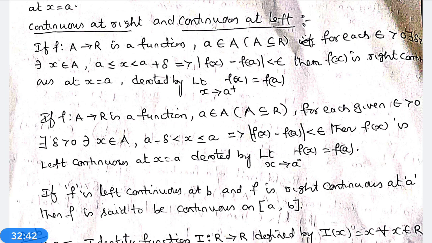Next one, if f is left continuous at B and f is right continuous at A, then f is said to be continuous on the closed interval AB. Next, fifth point. Show that the identity function I: R to R defined by I(x) equal to x, for all x belongs to R, is continuous on R.